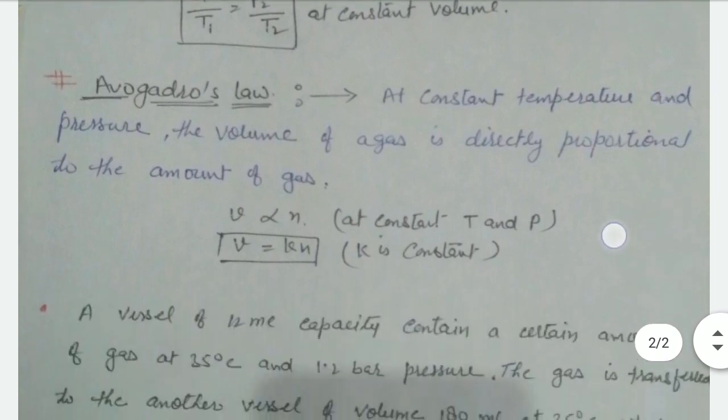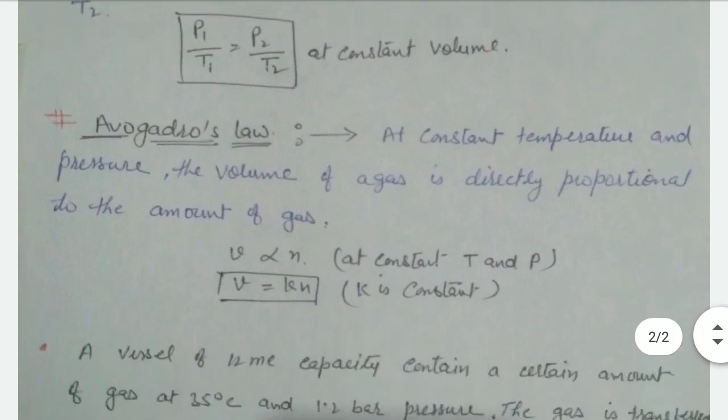Our fourth law is Avogadro's law. According to Avogadro, it is applicable when the temperature and pressure both are constant. It means the relation between the volume and the number of moles of gas.